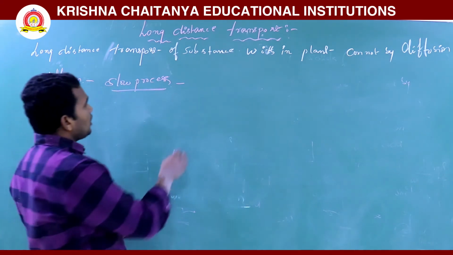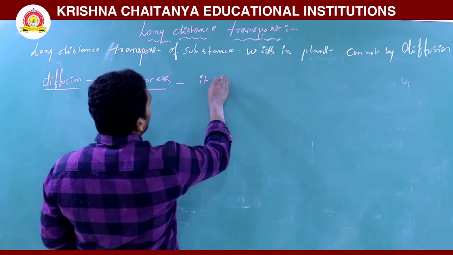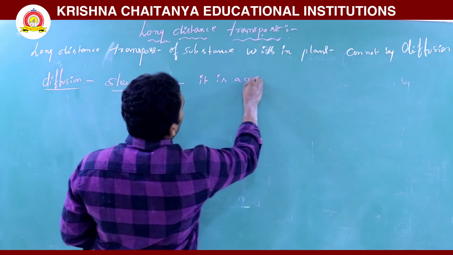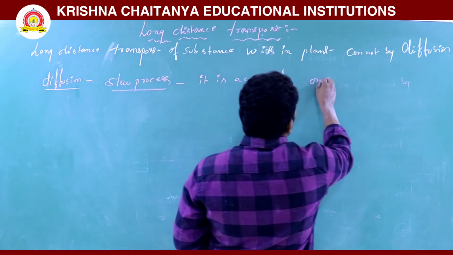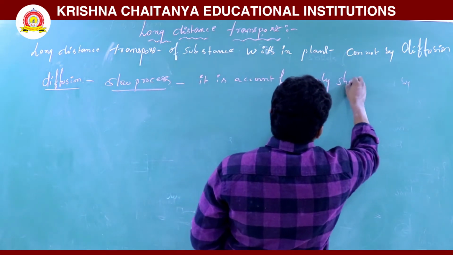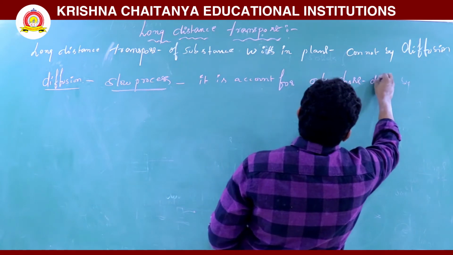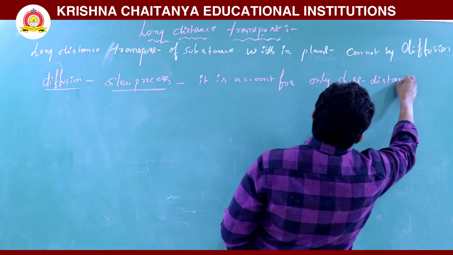It accounts for only short distance transport.